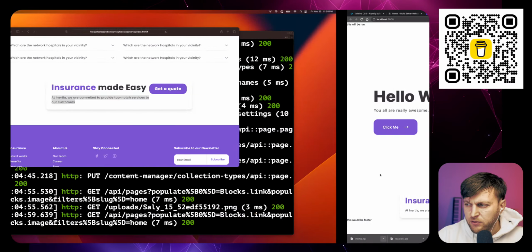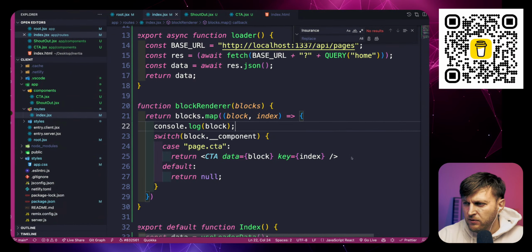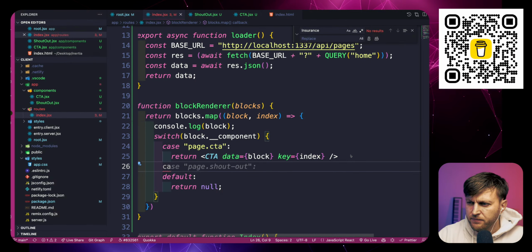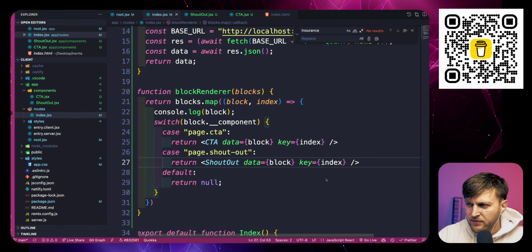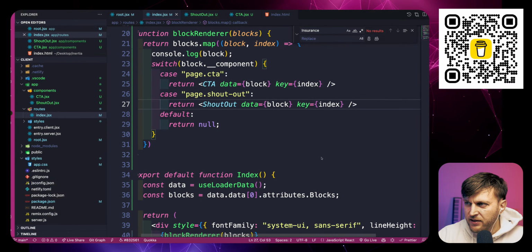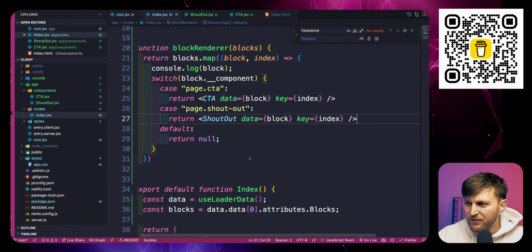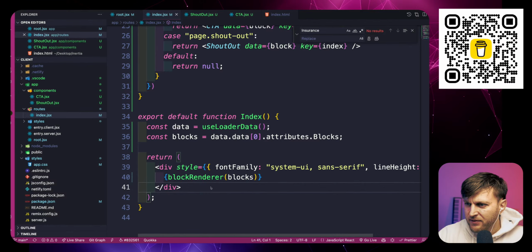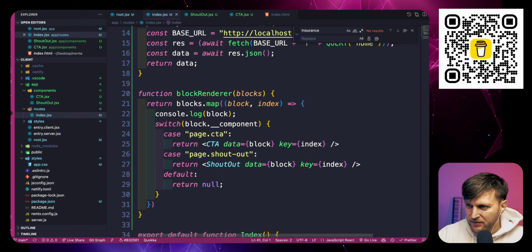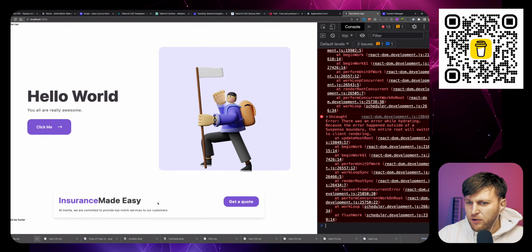And so now we're able to add that to our switch statement here. We're going to do another case. It's not page shoutout. My God. It is page shoutout, never mind. And then we're going to call our shoutout component. We're going to pass the block data and the key that's needed. Next, we want to delete this here, because now we should have access through our renderer. So check this out. Look, now we have our component.